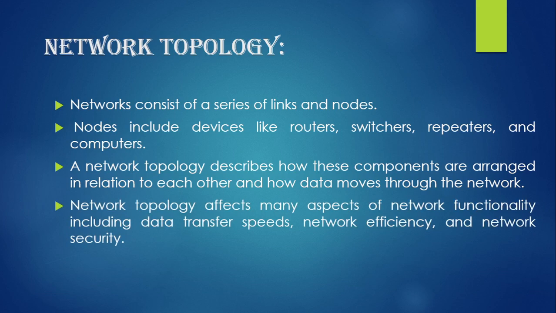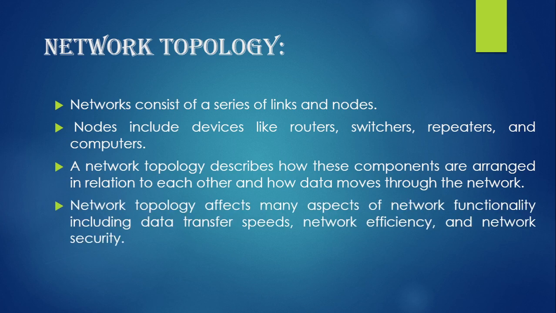Network topology affects many aspects of network functionality, including data transfer speeds, network efficiency, and network security. Everyone prefers a network that has higher data transfer speed, more efficiency, and high security. Efficiency is a term for when you have to accomplish a task within the given time limit, then that is efficient. So we always prefer a network that has higher data speeds, more efficiency, and higher security.